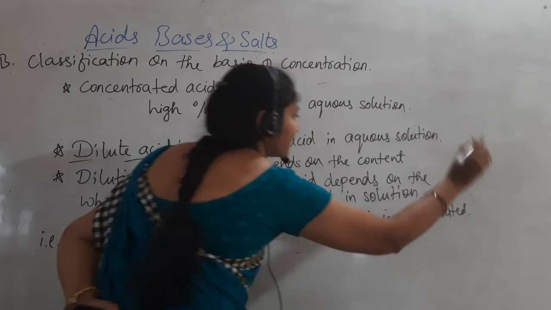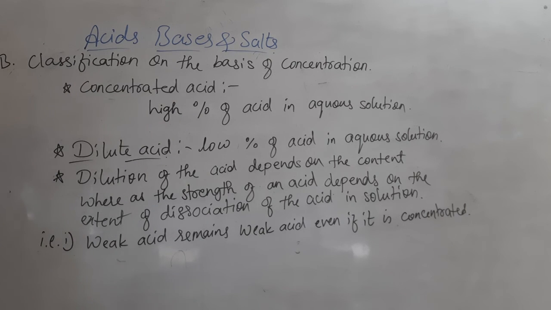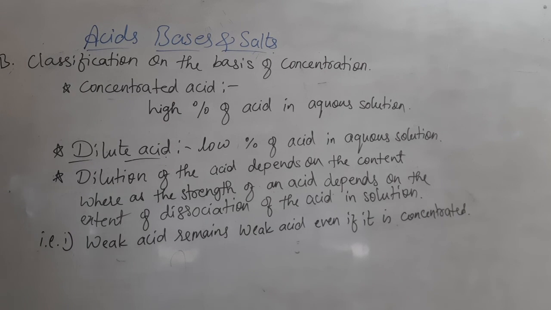Because the reason behind this is what? Because here it dissociates to a small extent, as well as a low concentration of hydrogen ion is going to be formed.